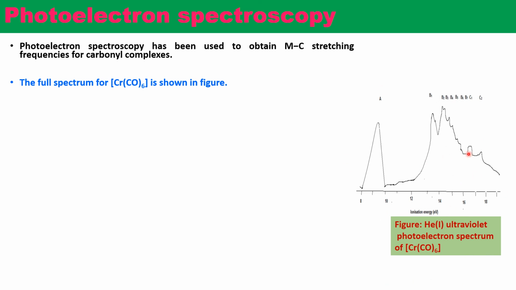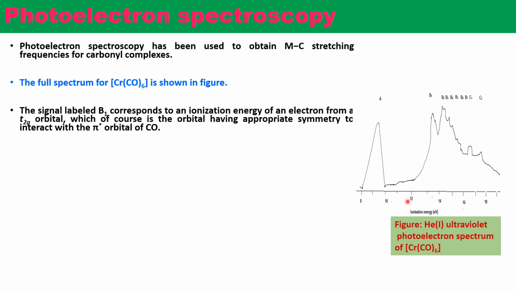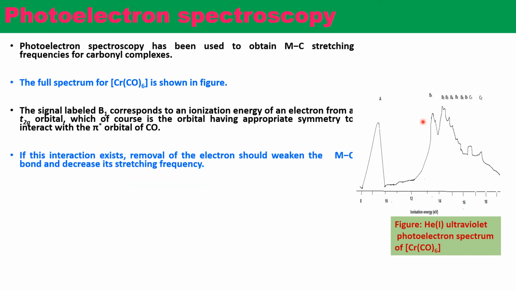This gives the photoelectron spectrum of the hexacarbonyl chromium complex, and the signal labeled B1 corresponds to the ionization energy of an electron from a t2g orbital, which has appropriate symmetry to interact with the pi star orbital of carbon monoxide. If this interaction exists, removal of the electron should weaken the metal-carbon bond and decrease its stretching frequency.